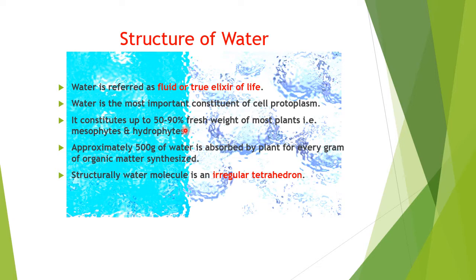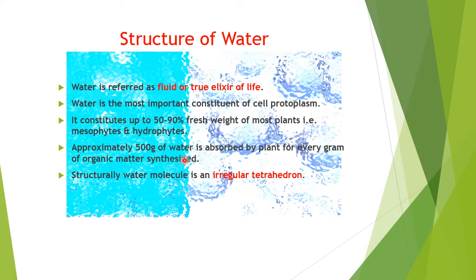And it's required for the formation of organic matter. Approximately 500 grams of water is absorbed by plants for every gram of organic matter synthesized.